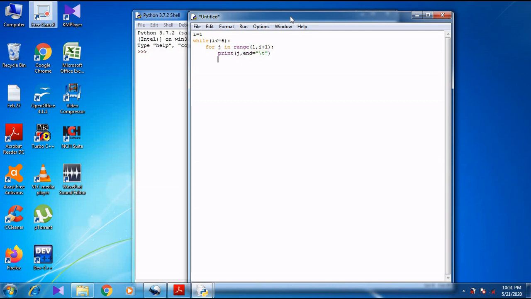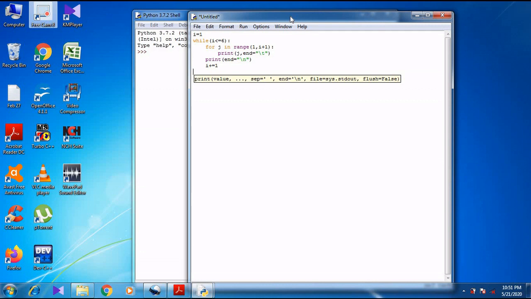After that we want to go for another print statement. Just we are going to print end is equal to \n. Then we want to increase the outer control variable, i plus equal to 1.